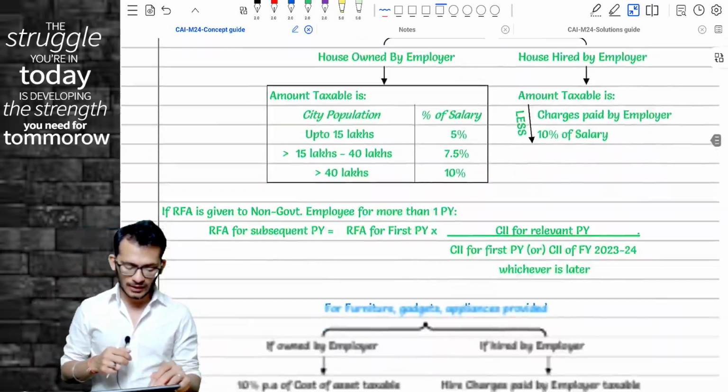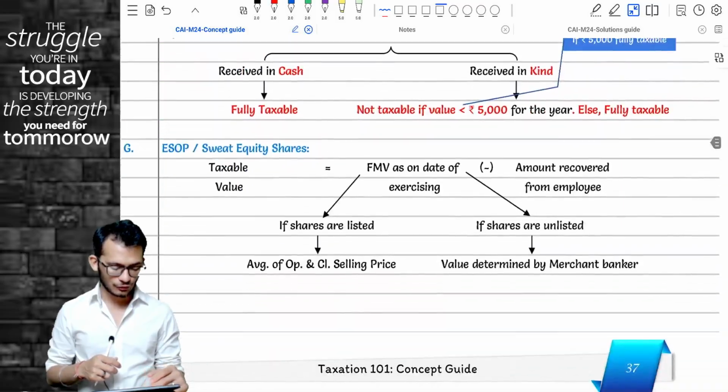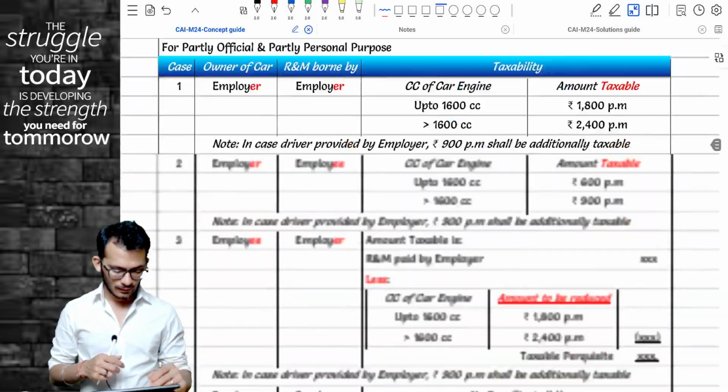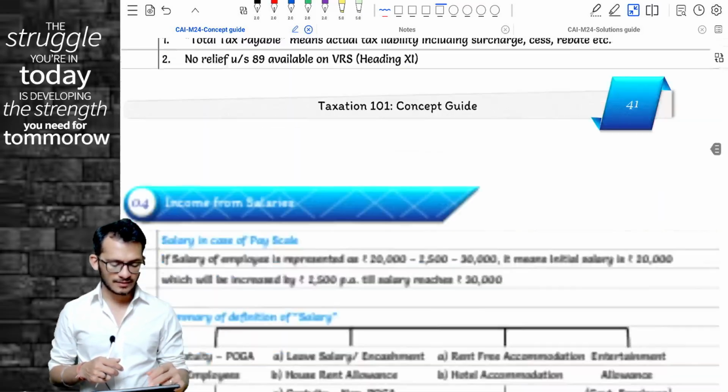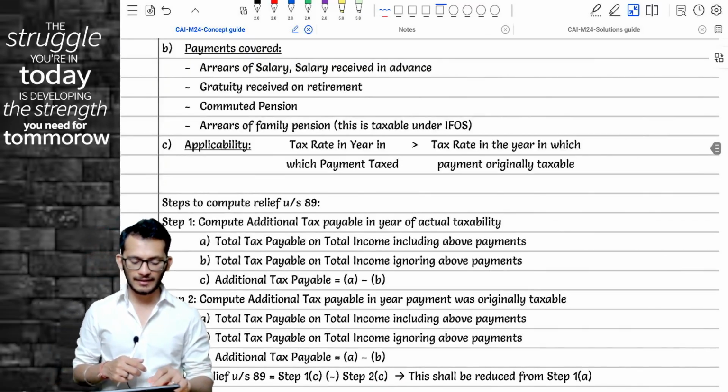Rahul, apart from this, do you have any amendments in salaries? I don't think so. No amendments in salaries apart from this.